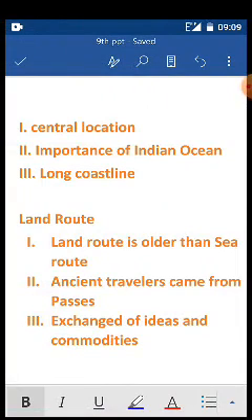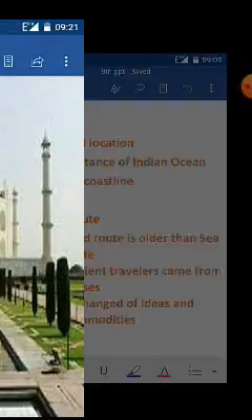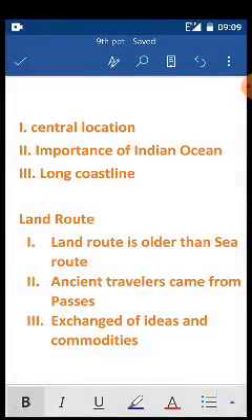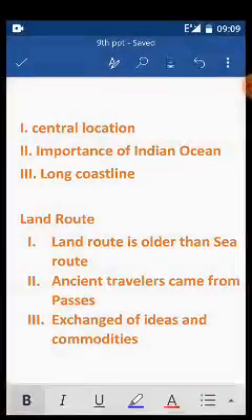Now it is not that travelers came to India only through the sea route. If you look at ancient Indian history, many of the Chinese travelers came from the north side, not from the south, right, not from the south.